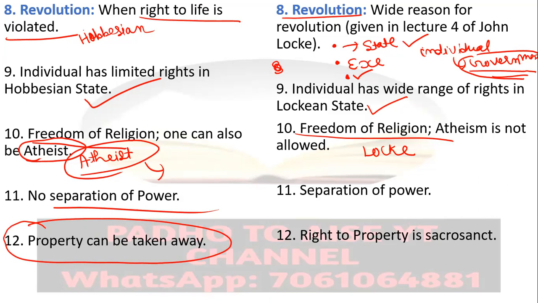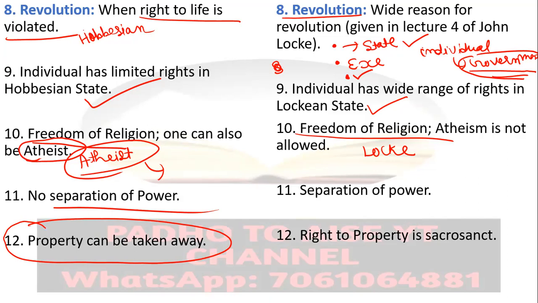See, according to Thomas Hobbes, there was no property right. Means there was no guaranteed property right in a state of nature, because in a state of nature one may kill some other person and may acquire the property. So the property right is not secure at all in a state of nature.